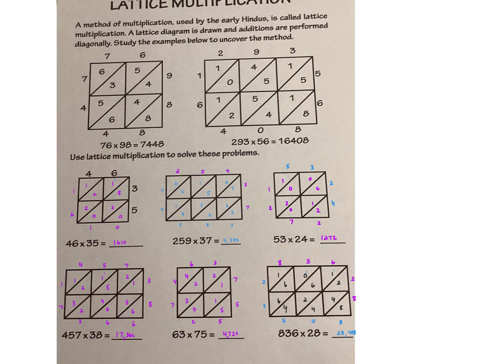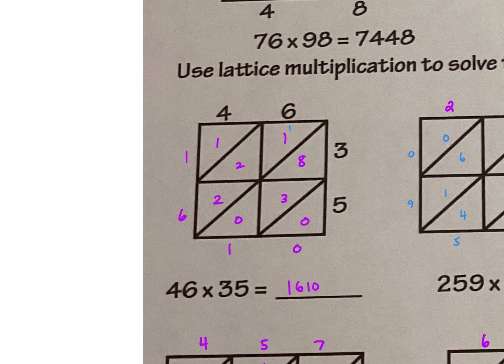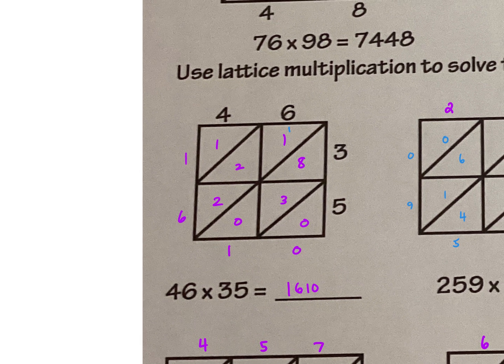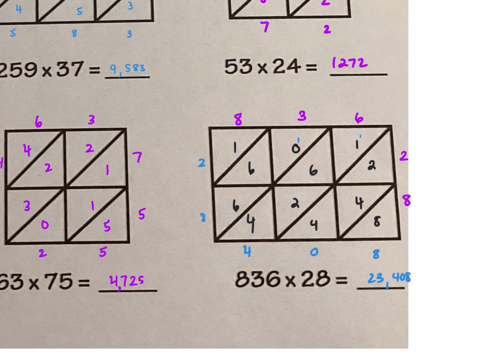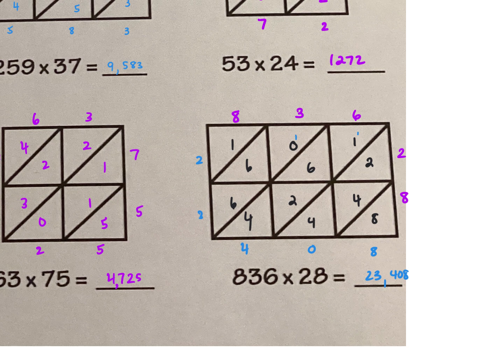So this worksheet was really interesting to me. The basic concept is you put these particular numbers on the outside edges, right? 46 times 35. And then basically you multiply just within this box. So 6 times 3 gave me 18. And then 5 times 6 gave me 30. It was really an interesting thing. And then I saw this woman do it like this. It was really neat. So this was 0, 8, 3, and 0 is 11. So it was 1, carry the 1. And that's how they arrived at this. This was pretty fascinating to learn, and I found it interesting because I could see some of my lower level students maybe liking to multiply like this.